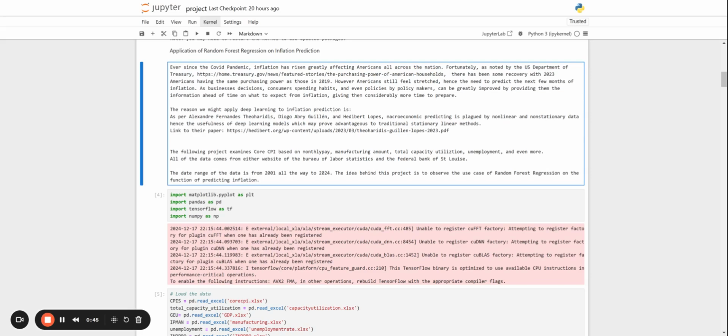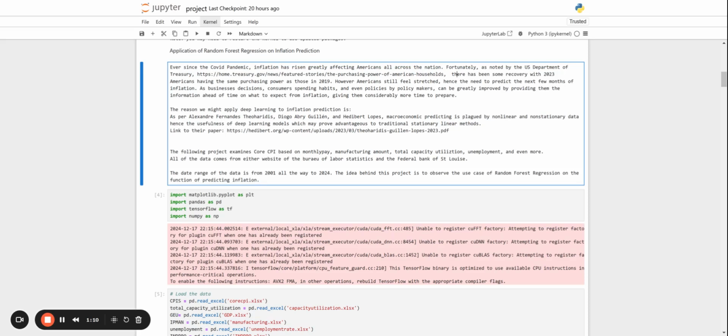Like if you go to a local grocery store, you might see bananas at double or triple the price, hence the need to predict the next few months of inflation. Business decisions, consumer spending habits, and even policies by policymakers can all be greatly improved by providing them the information ahead of time on what to expect from inflation.